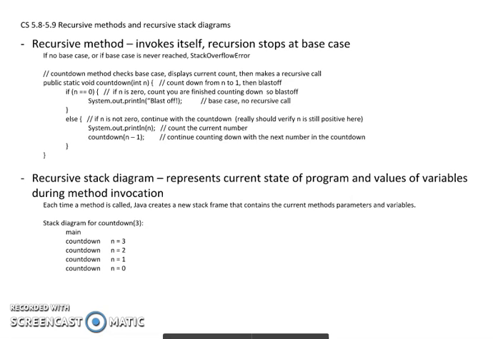In Java, when you want to repeat a certain execution of a statement, there are two ways to do it. You can do recursion or you can do iteration. Iteration we'll get to soon. That uses a while statement. It'll continue executing a statement while a certain condition is true, or you could have a for loop. It'll tell you to execute a certain statement a certain number of times.